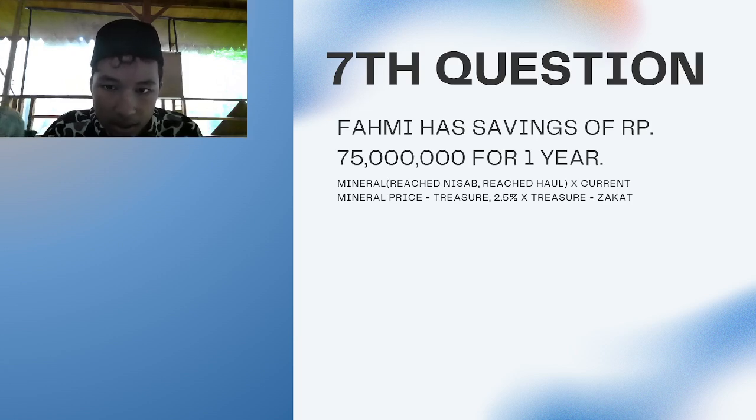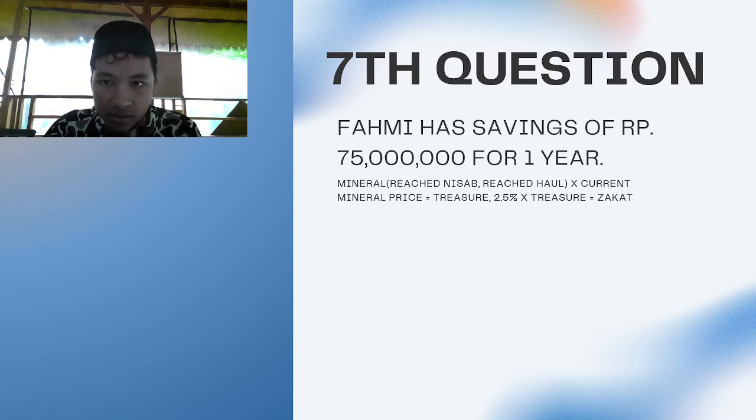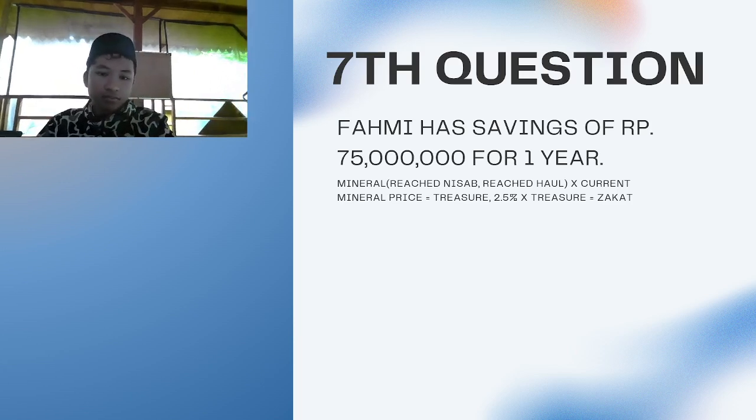So 75 million divided by 50,000. That's 1,500 grams of silver, which of course has reached nisab, because 75 million divided by 50,000, which is a single gram of silver, will result in 1,500 grams of silver. So Fahmi is required to zakat.